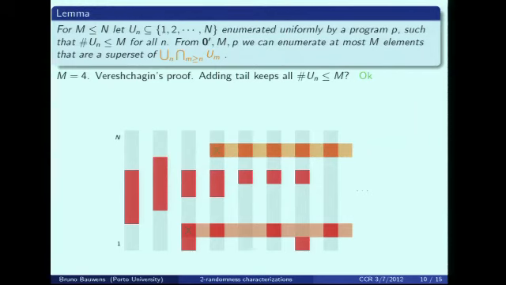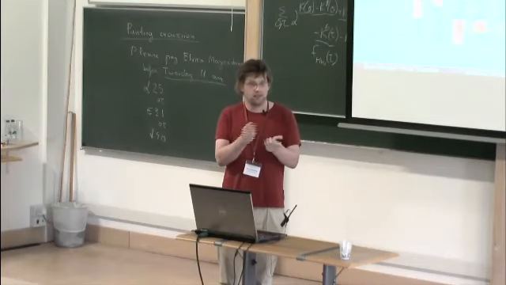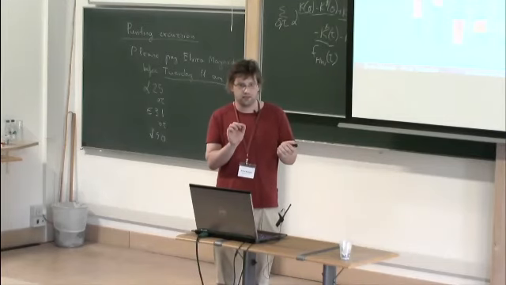So we can do that again, check whether there are at most 4 elements in every set, and if this is the case, then we effectively enumerate it. But what happens if our tail is a tail that's really in all the sets? If all these elements were already in this set, then adding the tail everywhere does not change anything.